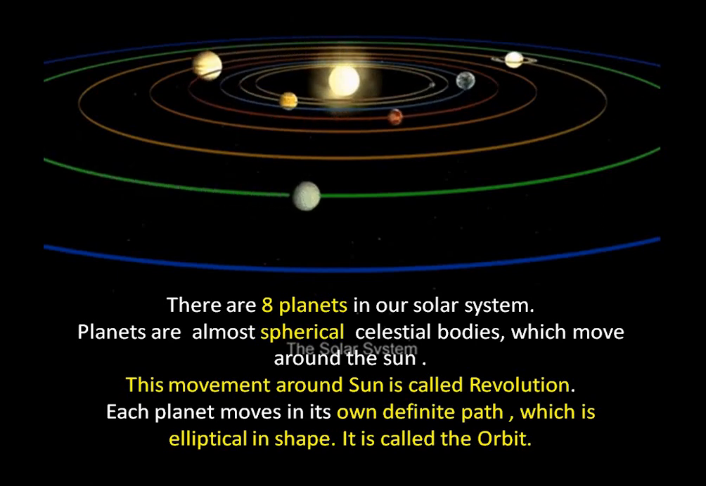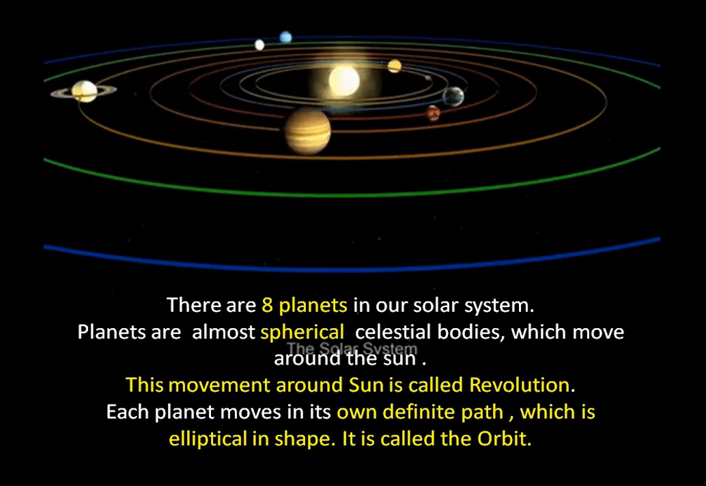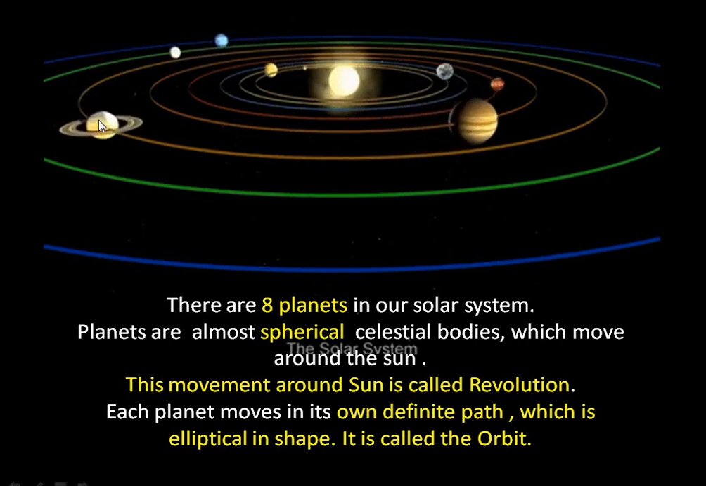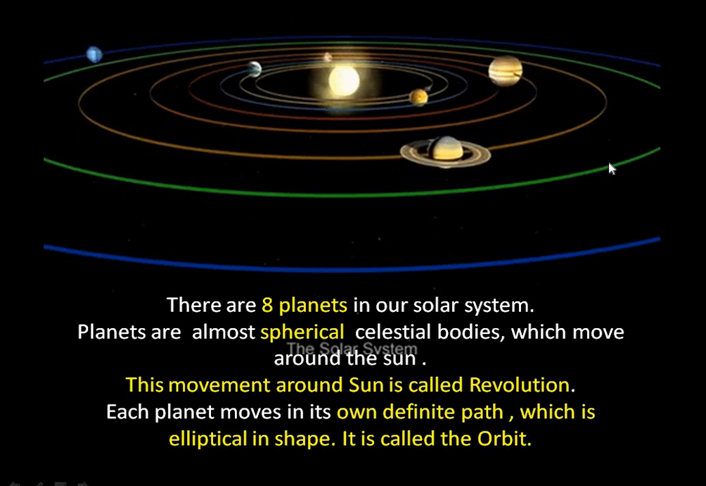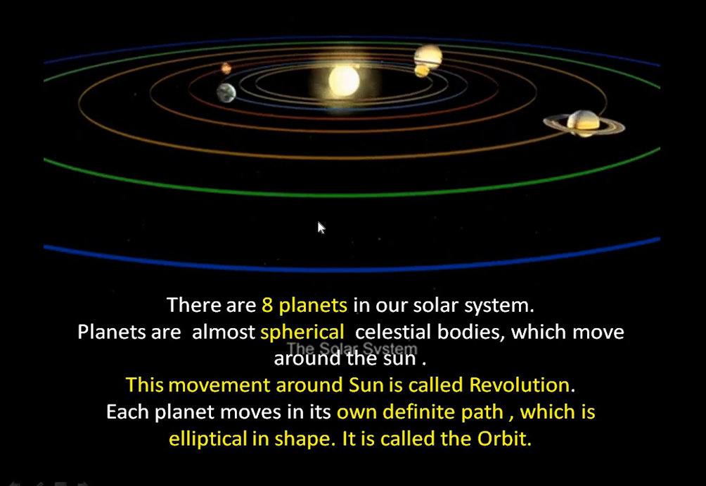Each planet has its own fixed path. The shape of that path, the place from where the planets are moving, is elliptical. It is like an ellipse, so we say that the orbits of the planets are elliptical.